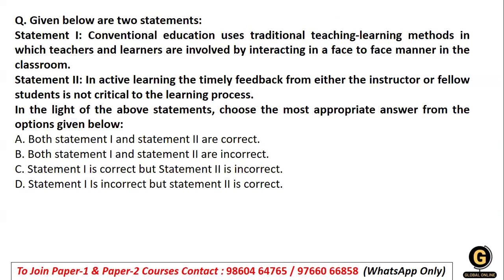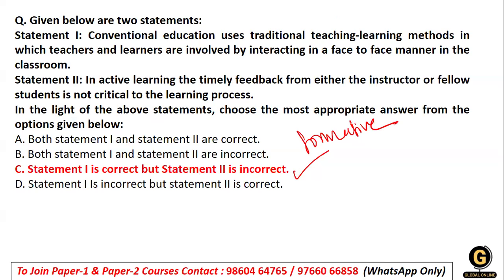Conventional education uses the traditional method, where the teacher and students face each other in a classroom manner. So yes, it is definitely correct. And active learning, the timely feedback from the instructor or fellow is not critical? In fact, in active learning, feedback itself is very critical, and it gives formative assessment for the students, right? So the answer is basically option C.